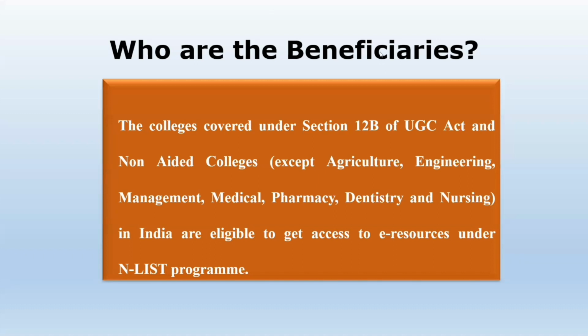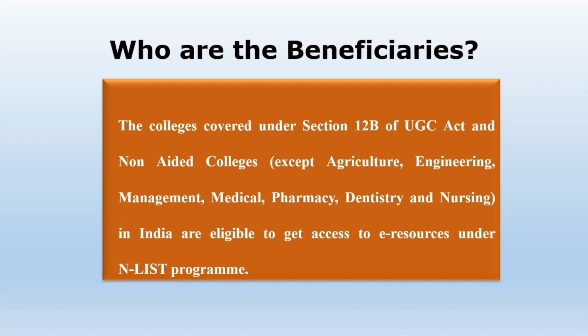So, who are the beneficiaries of this N-LIST? That is, who can be the members of N-LIST? The colleges covered under Section 12B of the UGC Act. We all know that colleges covered under Section 12B means the aided colleges.